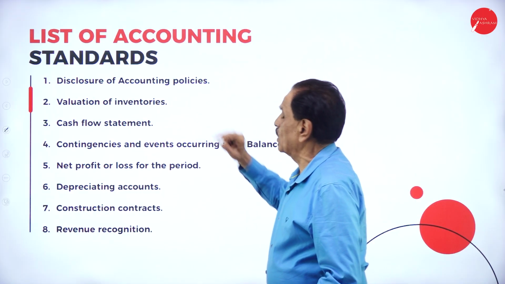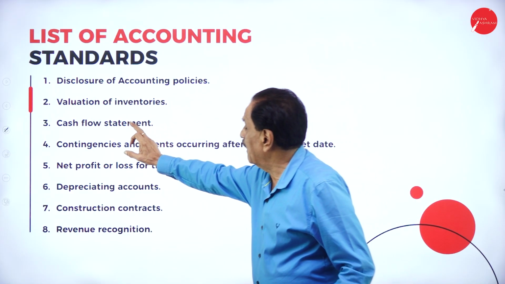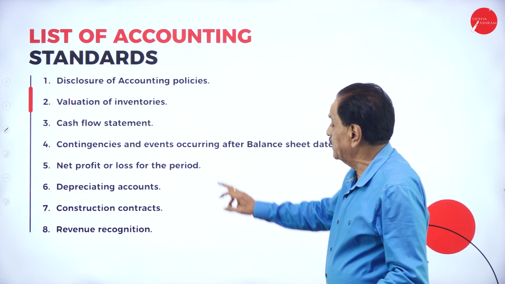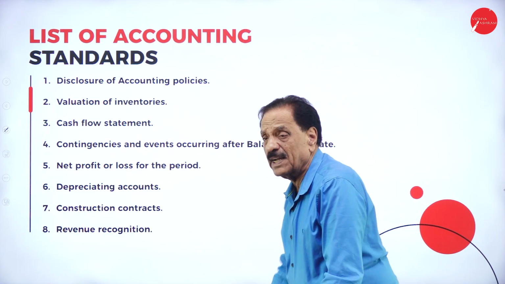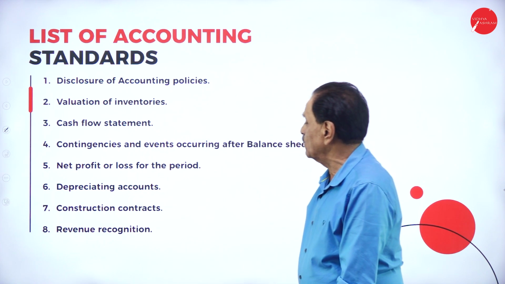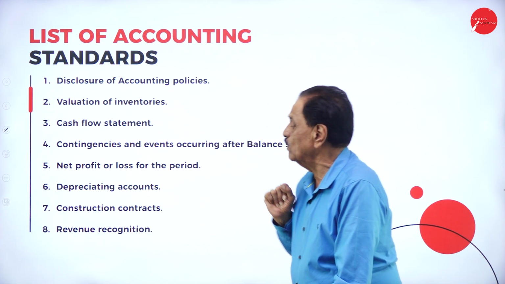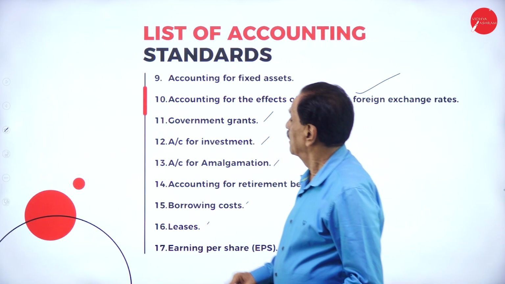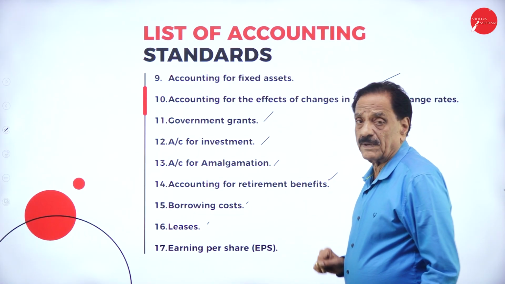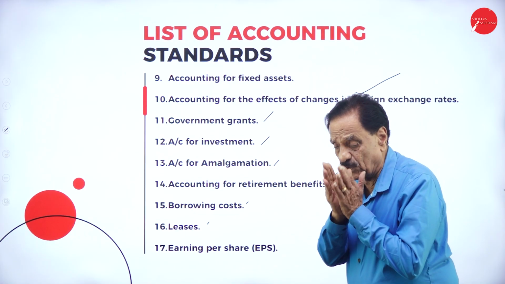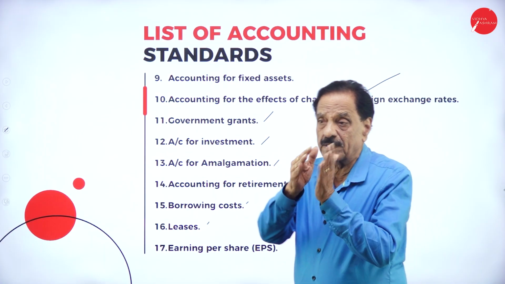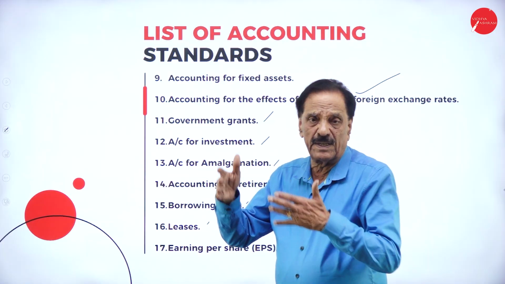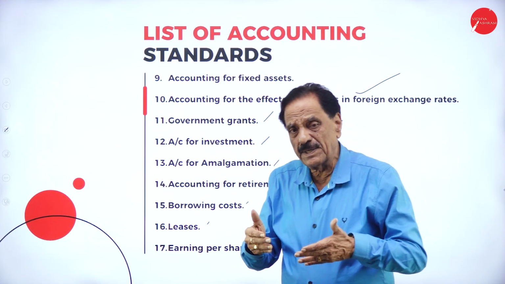Number 1, disclosure of accounting policies, valuation of inventories, cash flow statement, contingency and events occurring after balance sheet date, net profit or loss for the period, depreciation accounting, construction contracts, revenue recognition, accounting for fixed asset. I told you fixed assets are two types, tangible and intangible. Tangibles are land, building, machinery, furniture. Intangibles are goodwill, patents and trademark.